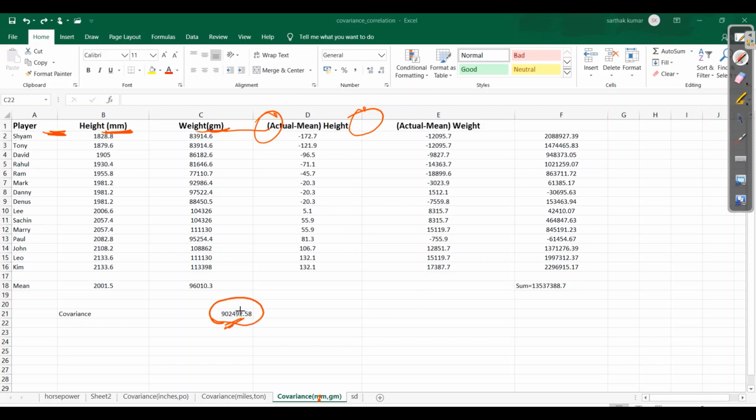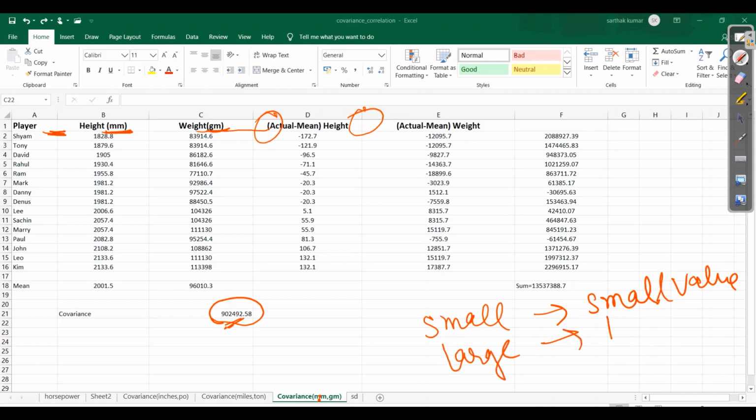So here we can see that when dealing with small numbers, the covariance gives a small value, and on the other hand, when dealing with large numbers, it gives a large covariance. So can I say that for small covariance the relationship is weak, or for a large covariance the relationship is strong? Is it?